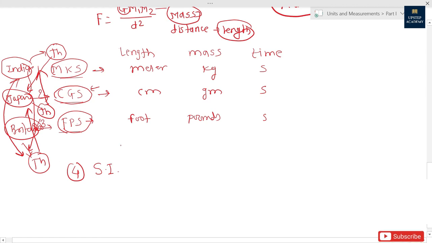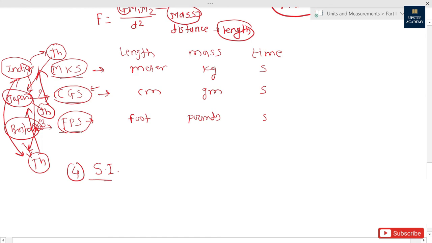Then what could be the problem? You think there could be a problem of communication between scientific languages. It means in the MKS system different units are used, in the CGS system different units are used for the same physical quantities I'm talking about, and in the FPS system different units are used. So there is a need to convert one unit system into another, and because of that the communication will become very complex, and I will say that there will be no proper communication between two countries, between two theories. So because of that there was a need for a new system of units.